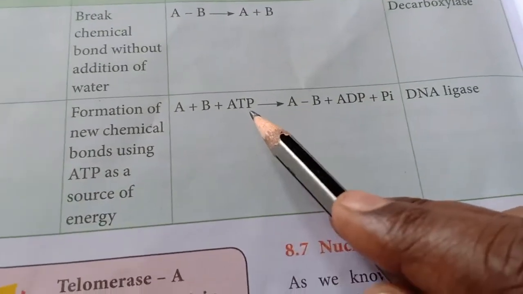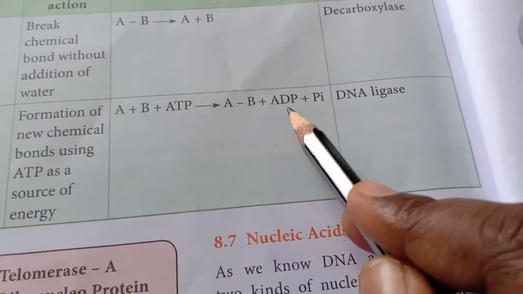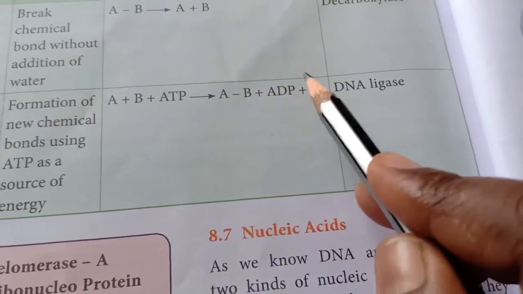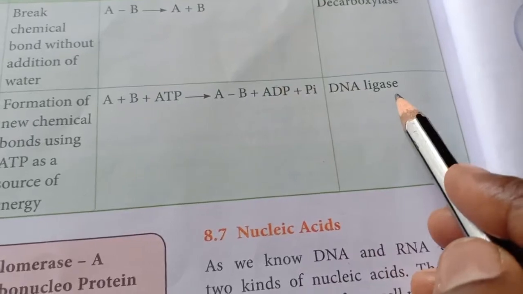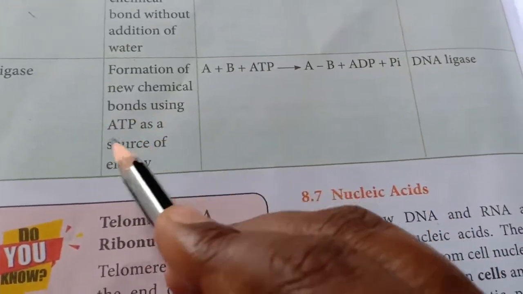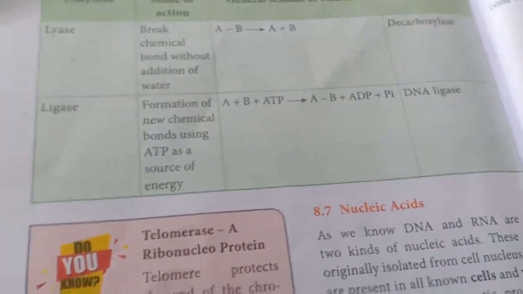A plus B plus ATP gives A minus B plus ADP. One phosphate is removed. DNA ligase. So this bonding is done by using the ATP. So these are the 6 types of enzymes.